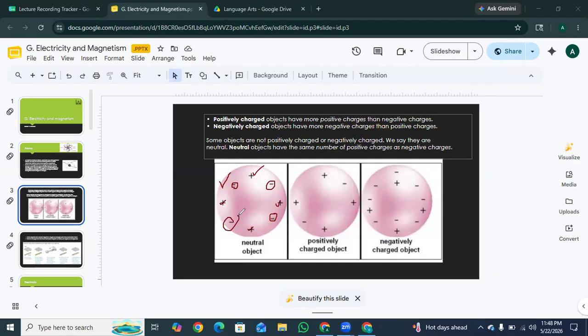Neutral object. Positive charge objects have more positive charges than negative charges. As you can see in this diagram, we have 4 positive charges and 2 negative charges. Okay? Same in the case of negatively charged objects, they have more negative charges than positive charges. In this diagram, we have 8 negative charges and 4 positive charges. Okay.